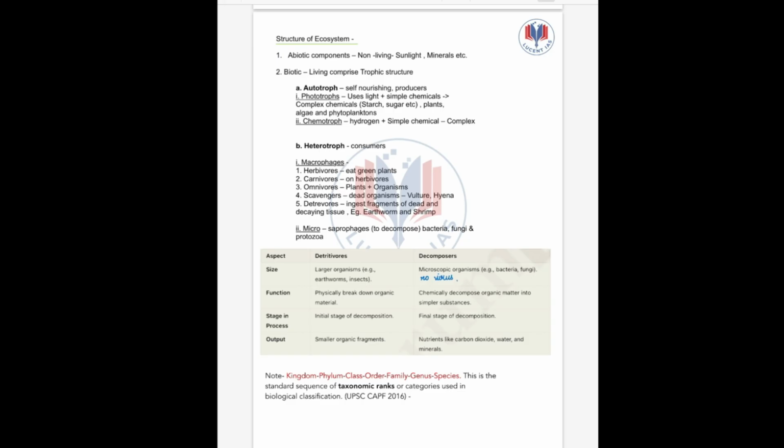Next, detritivores which ingest the remains left by the scavengers, like fragments of dead and decaying tissue. The tissue left by the scavengers is fed on by the detritivores. Example, earthworm, shrimp, etc. Next, we have microphages, that is, those which decompose, like bacteria, fungi, protozoa, etc.